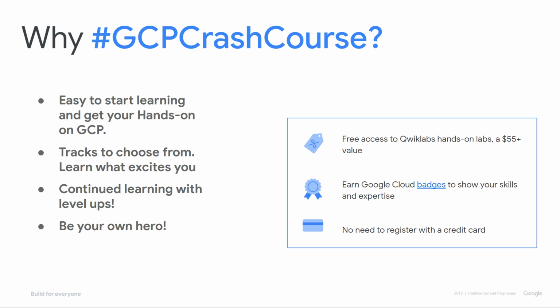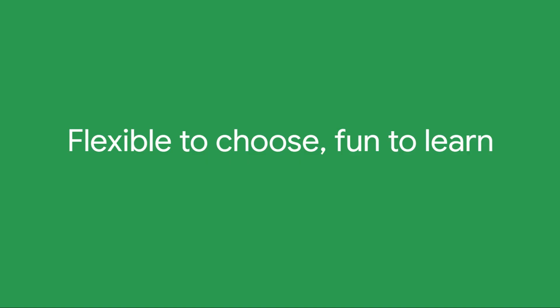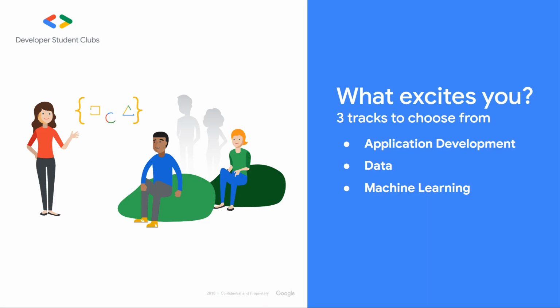And one more great thing is, if you're a student and you don't have a credit card, you don't require any credit card to register on GCP to use the services and learn from them. It'll be really awesome learning stuff, and you'll be doing this for free. So it is flexible to choose and fun to learn. Of course it is. So we've got three amazing tracks for you. First is app development, second is data, and third is machine learning. Whichever excites you most, you choose that track and learn services of cloud on that track.